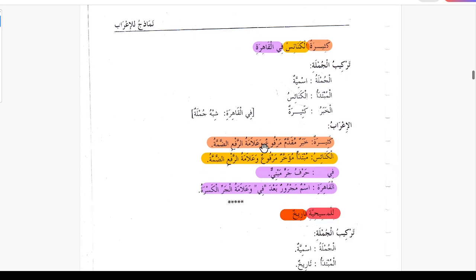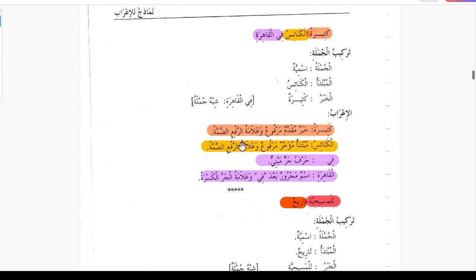So how can we put i'rab here? Kasiratun is khabrun muqaddamun marfuun wa lamatur rafi ad-damma. Al kanaisu mubtada muakhirun marfuun wa lamatur rafi ad-damma. Fi is harfu jarrin mabni ala sukun. Ala sukun is not mentioned, but this has a sukun at the end. Al kahirati ismun majrurun ba'da fi wa lamatul jarri al kasra.